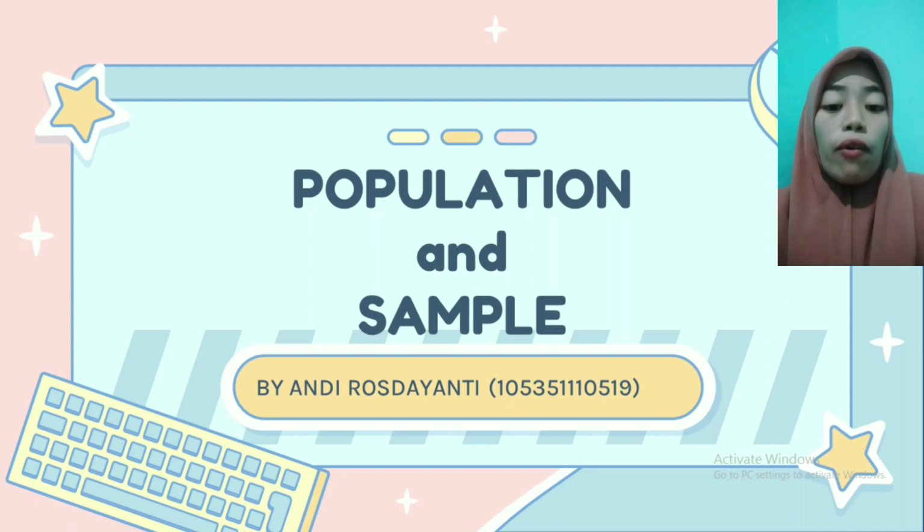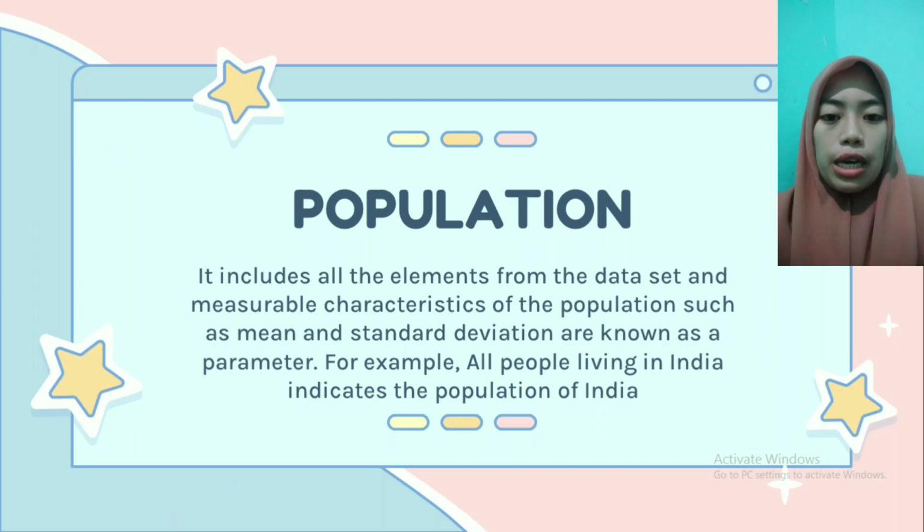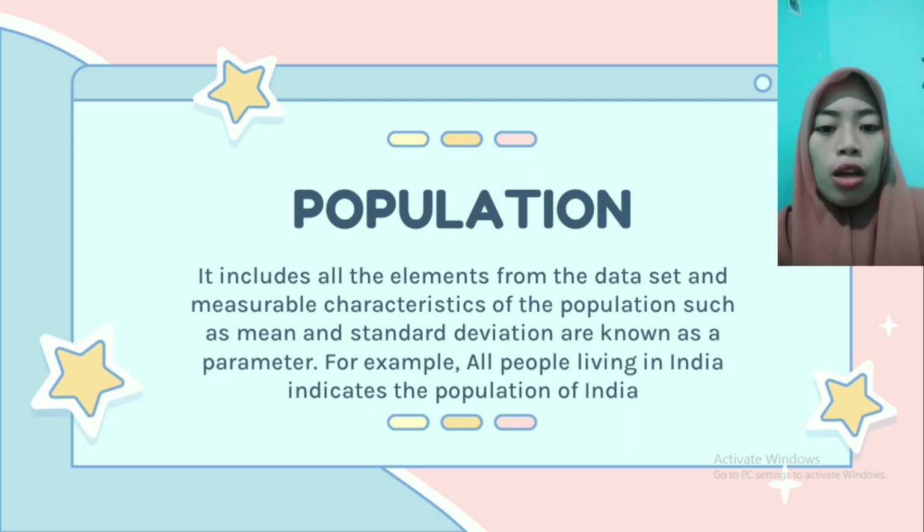Today I will explain about population and sample. Okay, the first is definition of population. Population includes all the elements from the data set, and measurable characteristics of the population such as mean and standard deviation are known as parameters.